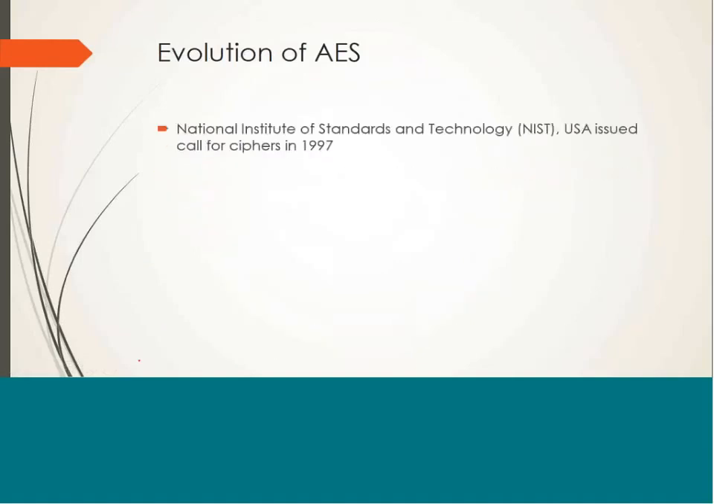In 1997, NIST USA issued a call for a new advanced encryption standard which should provide better security and efficiency than existing algorithms. In addition, it must be a symmetric block cipher with a plain text block length of 128 bits and support for key lengths of 128, 192 or 256 bits.